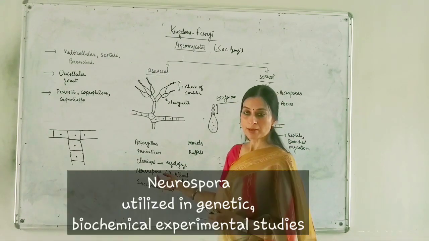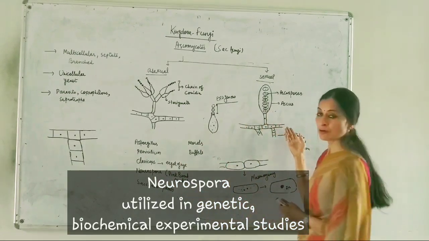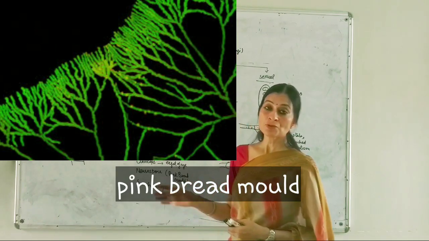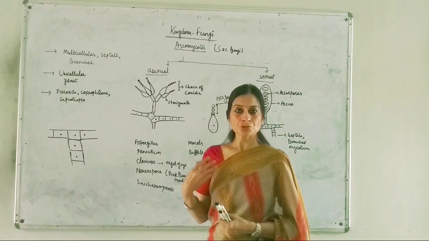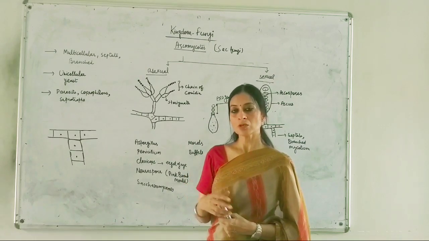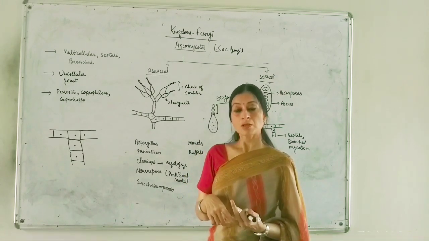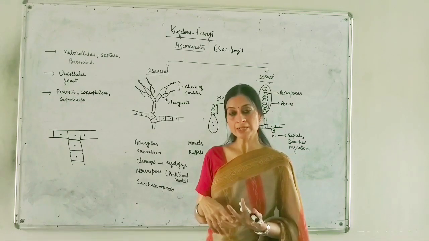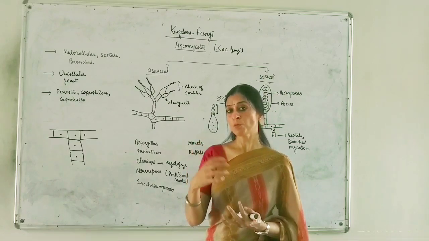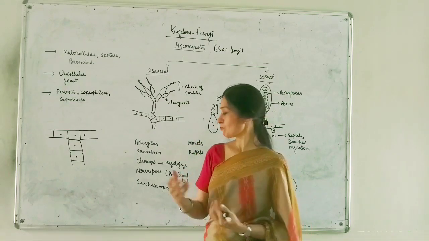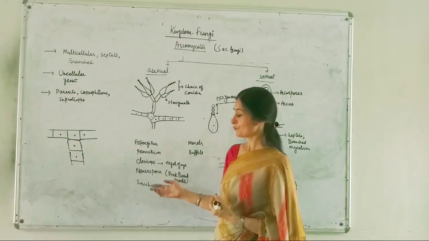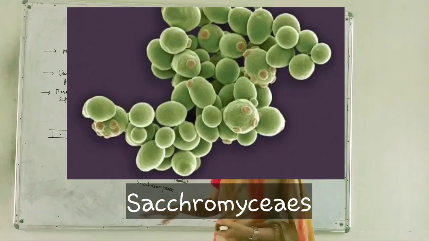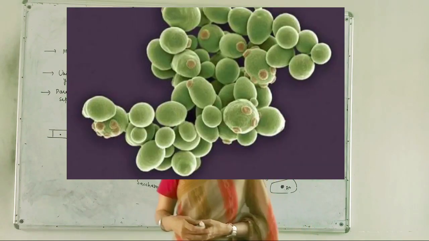Then Neurospora crassa, which I have also shown here in this diagram, is known as pink bread mold, and this fungus is used in various types of experiments related to genetics and biochemistry. Then there is Saccharomyces, our yeast, a unicellular fungus. This yeast also has economic importance.